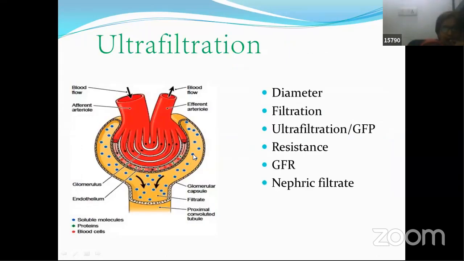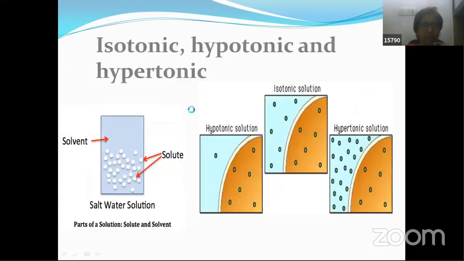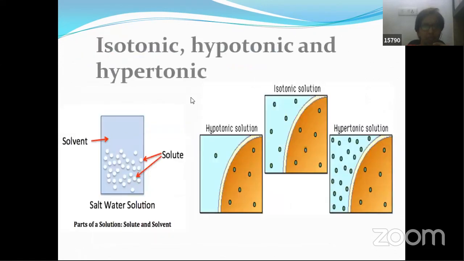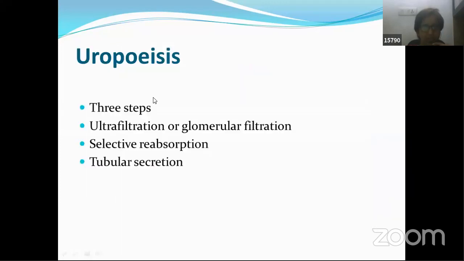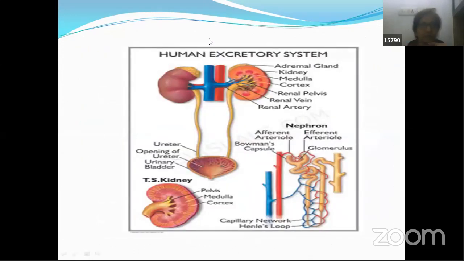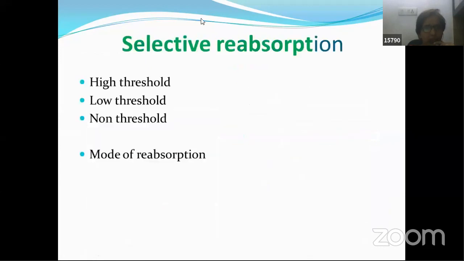Let's try to understand what we have learned. So we understood diffusion, osmosis, concentrations of different solutions, modes of transport, the urinary system, what it consists of, and the steps. Hope you understood, friends. We'll understand in detail about selective reabsorption and mode of reabsorption afterwards in the next class.